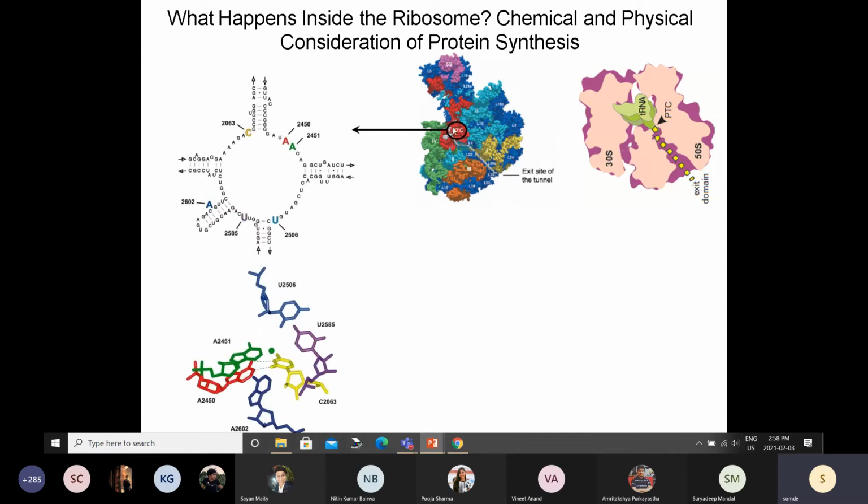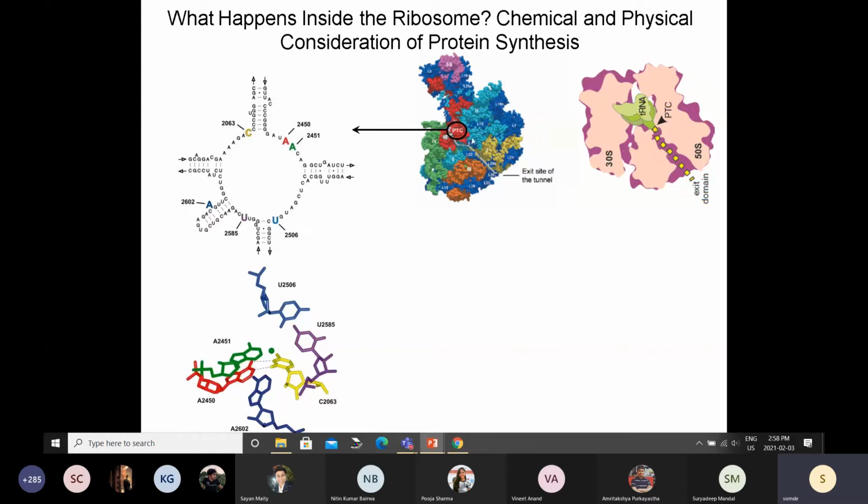If you look at this region, it is completely surrounded by RNA. So it turns out that the ribosome is not just protein. It is a mixture of several proteins and RNA. That particular RNA is called ribosomal RNA or rRNA. So in this lecture, we have talked about three types of RNA: messenger RNA or mRNA, transfer RNA or tRNA, and ribosomal RNA or rRNA.